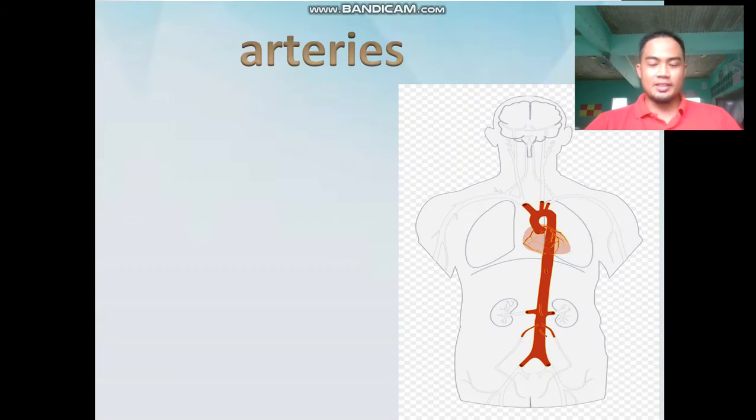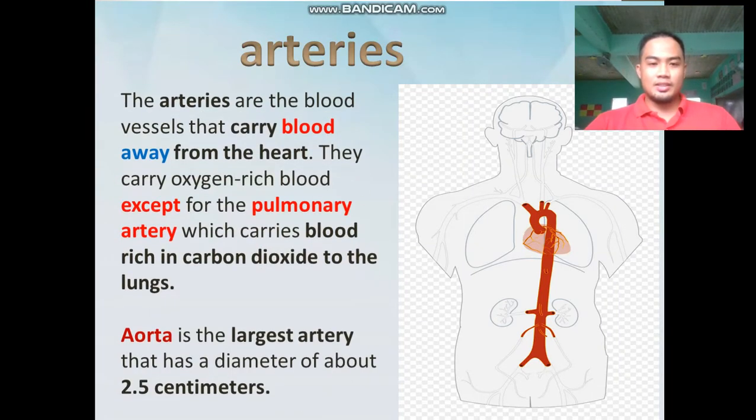Next, let's discuss the arteries. The arteries are the blood vessels that carry blood away from the heart, and they carry oxygen-rich blood, or oxygenated blood, away from the heart. Remember, A is for away for arteries. Except for the pulmonary artery, which carries blood rich in carbon dioxide to the lungs.